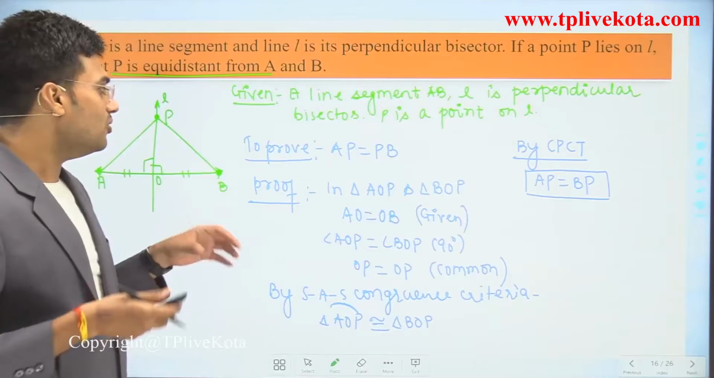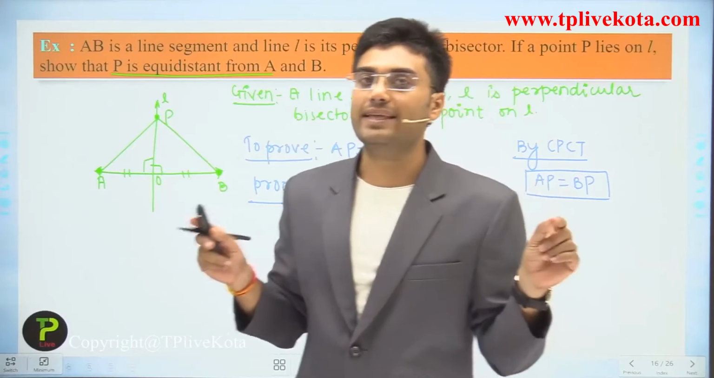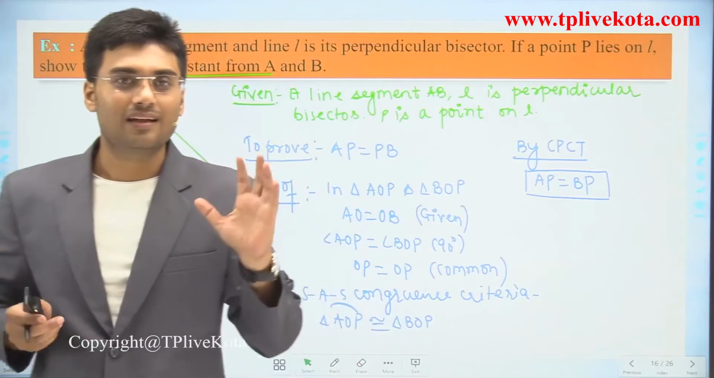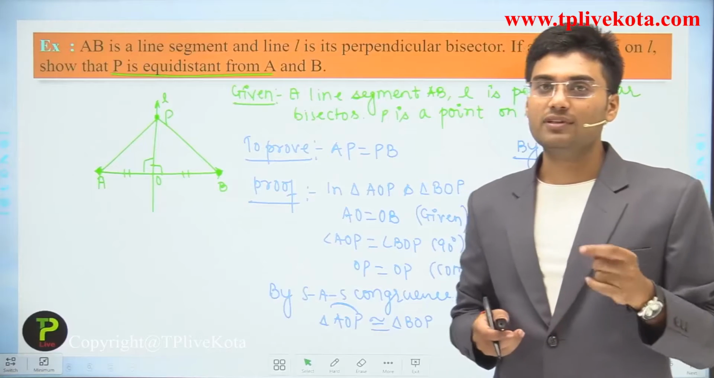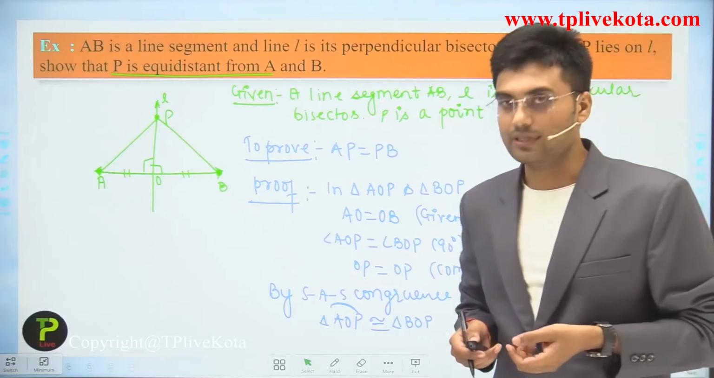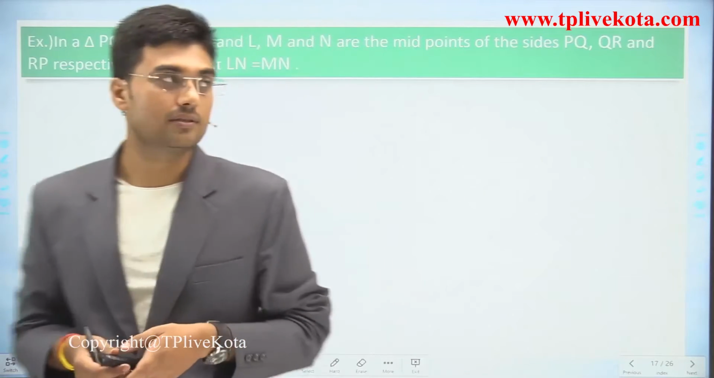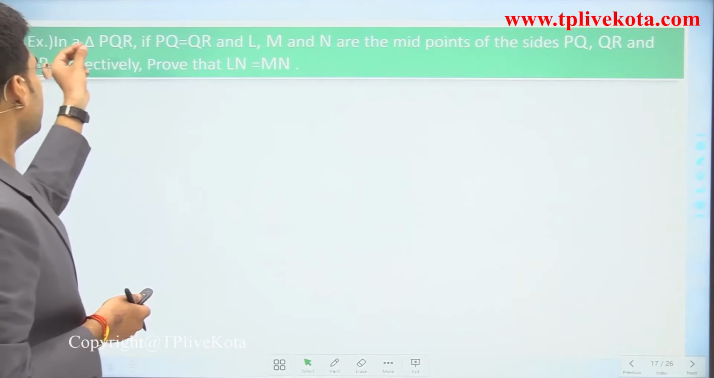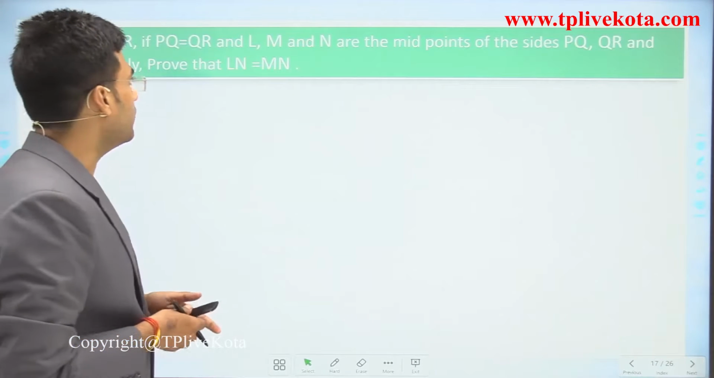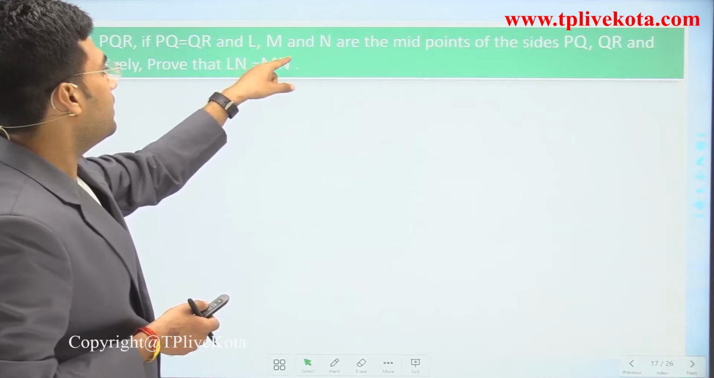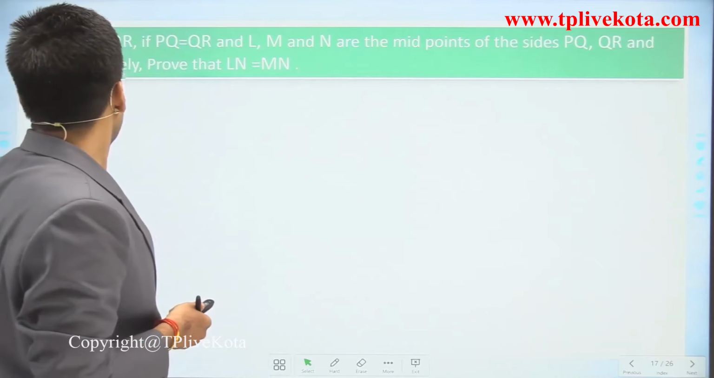Okay, so now we proved that the distance of point P is equal to both the points A and B. Clear? Now students, I hope you understand this. So now after this, let's move to the next question. In this, in triangle PQR, PQ equals QR, and L, M and N are the midpoints of sides PQ, QR and RP.